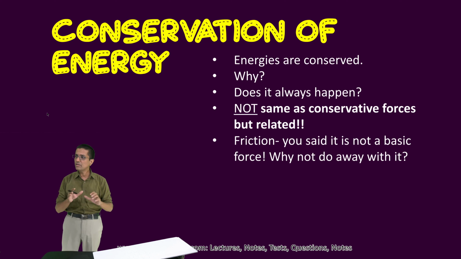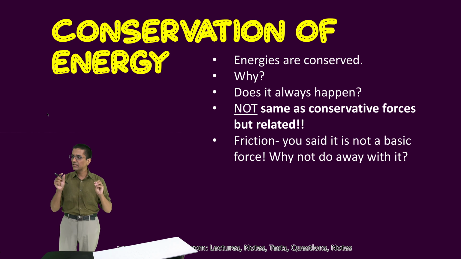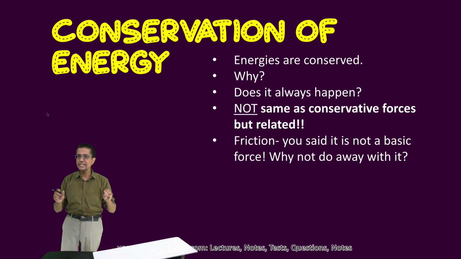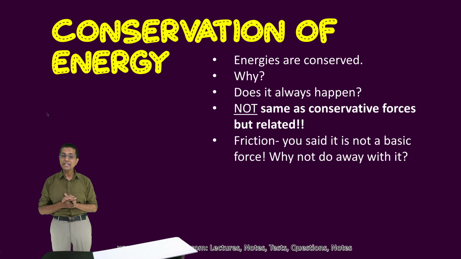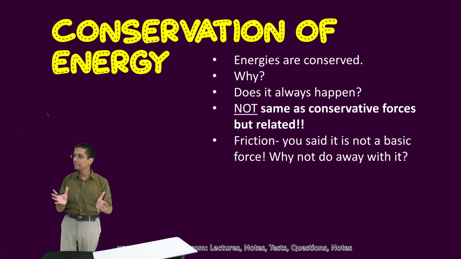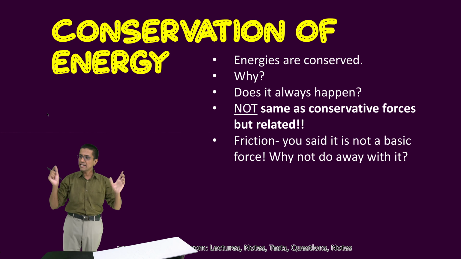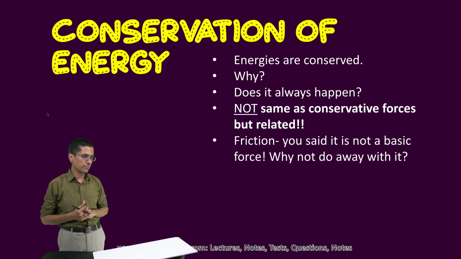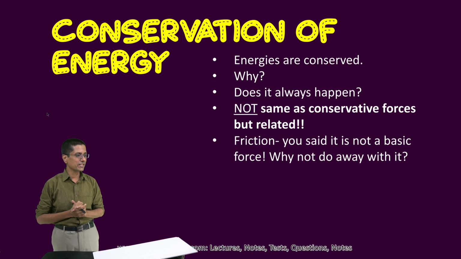But if we are able to create such a system, then we can actually demonstrate the law of conservation of energy inside that system. One of the examples of such a closed system is the universe. The universe is the ultimate closed system because we know that energy can neither enter the universe nor escape the universe. But of course, we cannot really do our experiments at the universal scale.